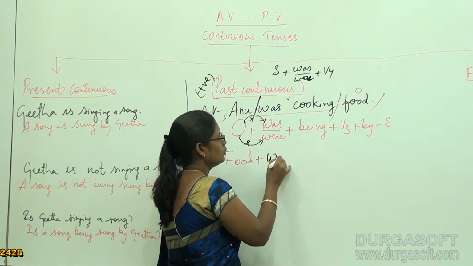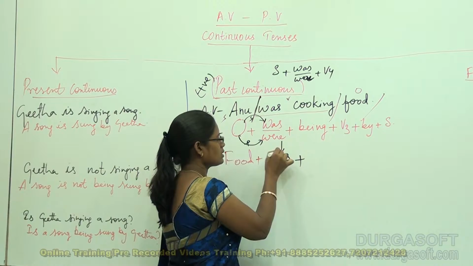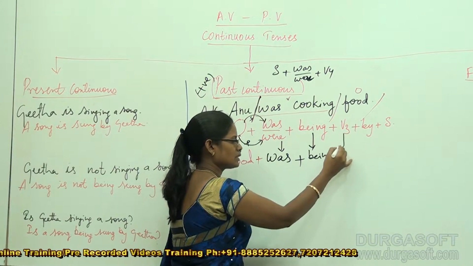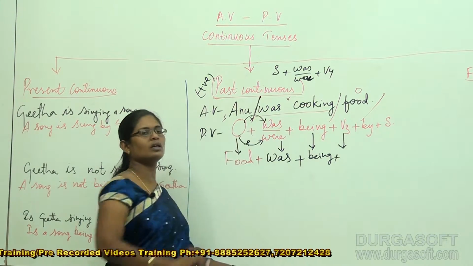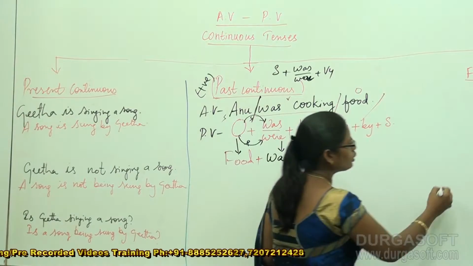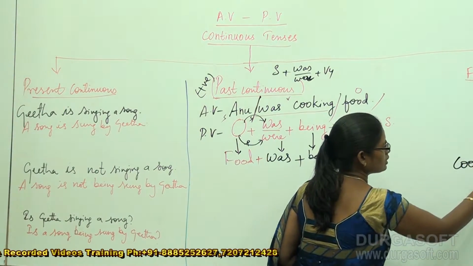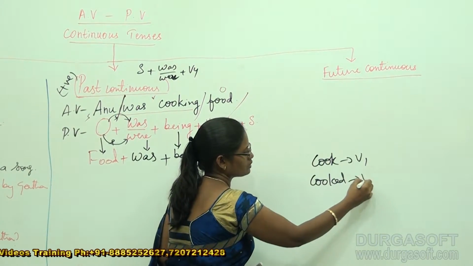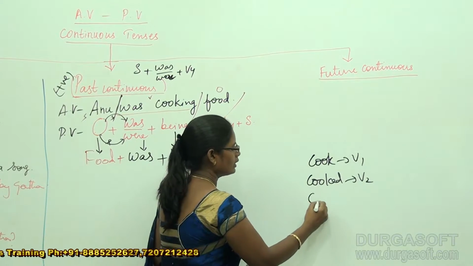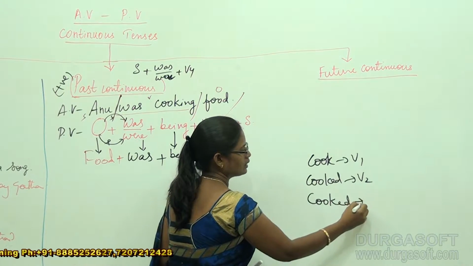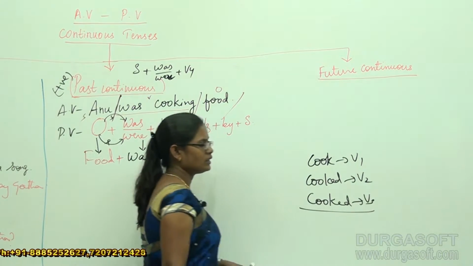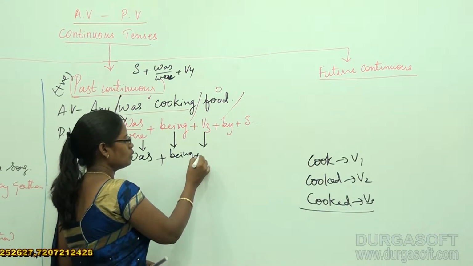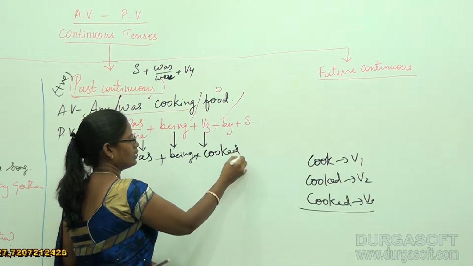So it always agrees with was, a singular verb. So food was plus being, plus what's the V3 for cook? Very good. Cook is V1, V2 for cook is cooked, and V3 for cook is also cooked. So the V3 form for cook is cooked, C-O-O-K-E-D.